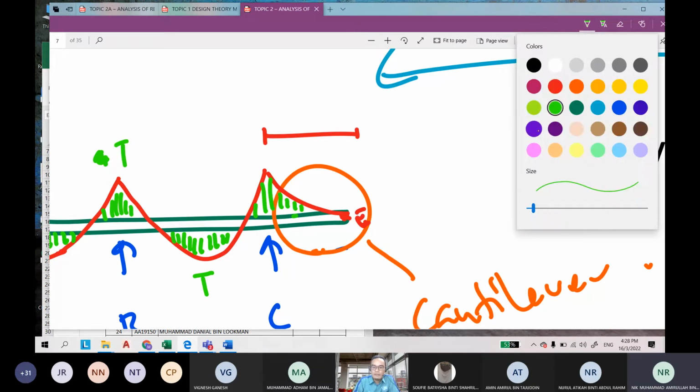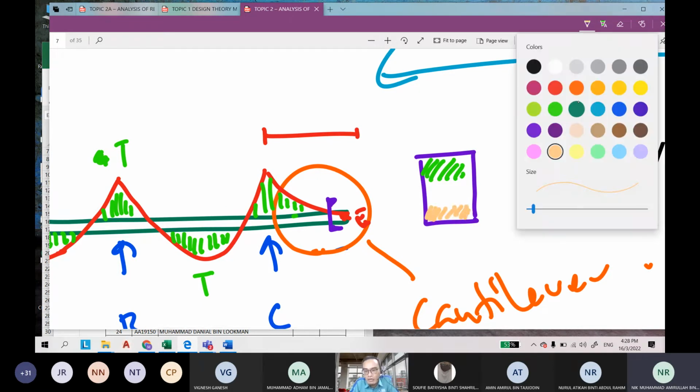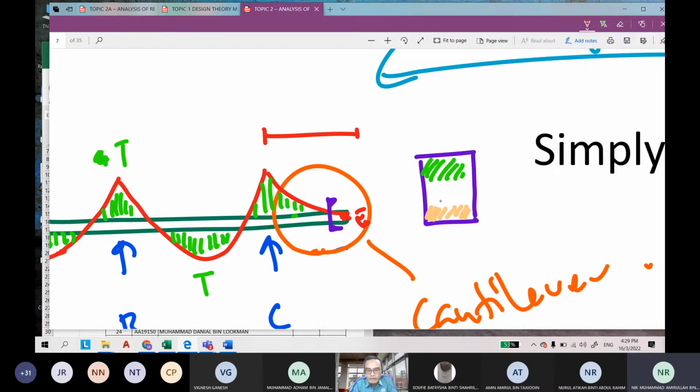Top. At the top, right? Okay, so the tension is at the top. So the tension is here, and the compression is here. This is the compression zone. So we provide the AS at the top or at the bottom? Top. Okay, so this is AS, and this maybe becomes AS prime, or the hanger.